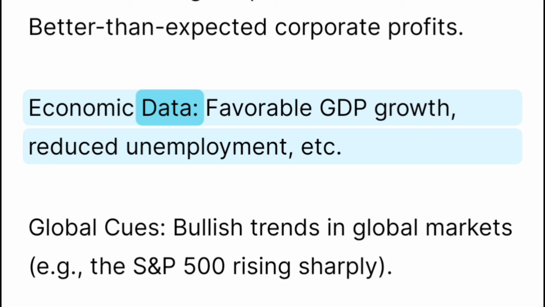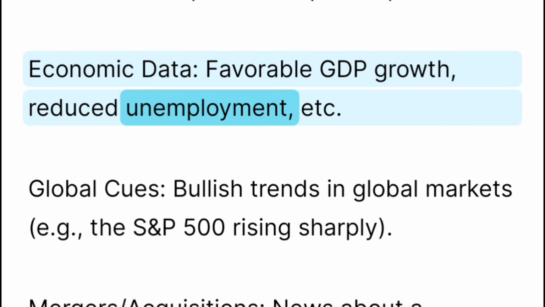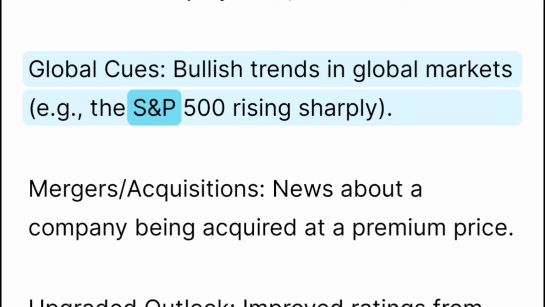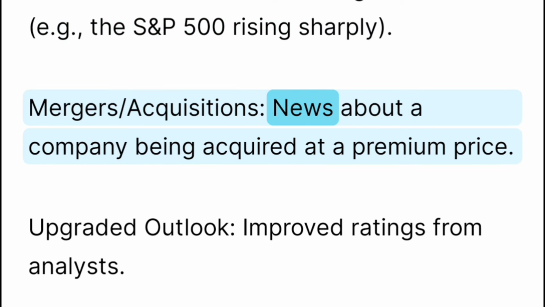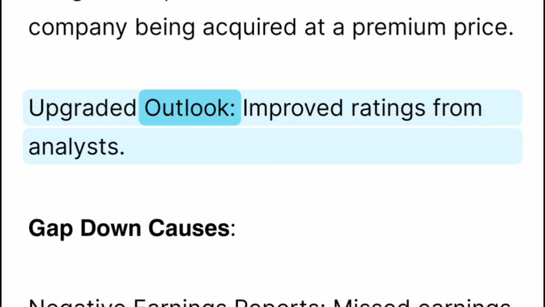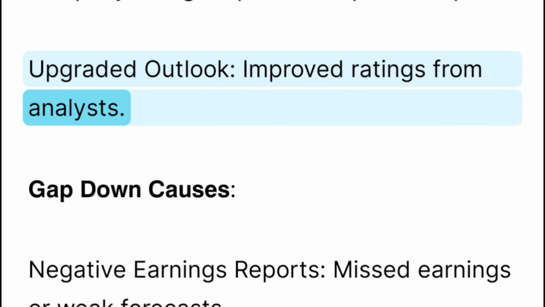Economic data: favorable GDP growth, reduced unemployment, etc. Global cues: bullish trends in global markets, for example, the S&P 500 rising sharply. Mergers and acquisitions: news about a company being acquired at a premium price. Upgraded outlook: improved ratings from analysts.